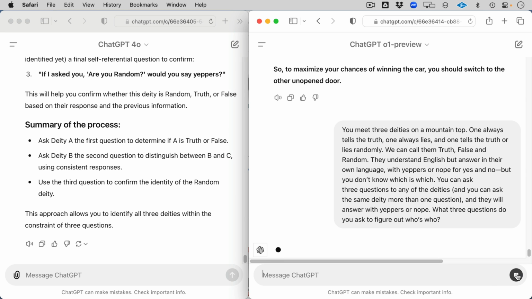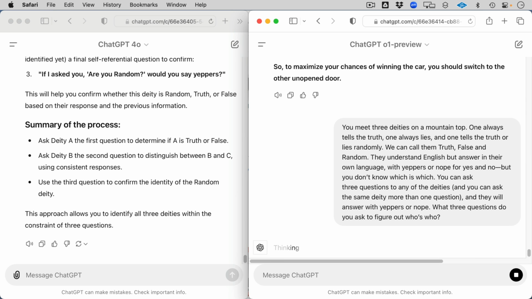So let's try this. Let's see what o1 says on what's known as the hardest logic puzzle ever. It's identifying the deities. There are a couple of alternatives. You could ask the deity you definitely know isn't random a question. You could say, if I were to ask you if you were truth, would you say yeppers? Or you could say to random, if I asked you if the deity in the middle is random, would you say yeppers? So there's a couple of different ways that you could do multiple steps on this.